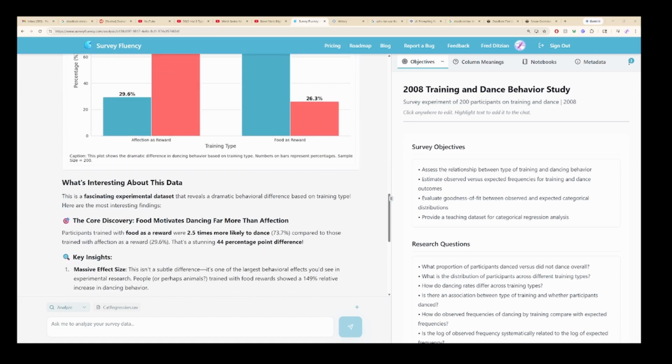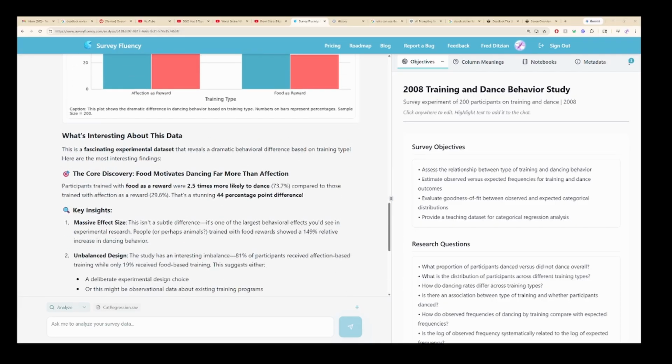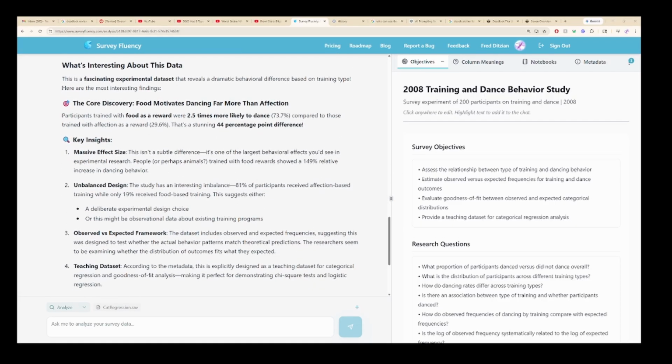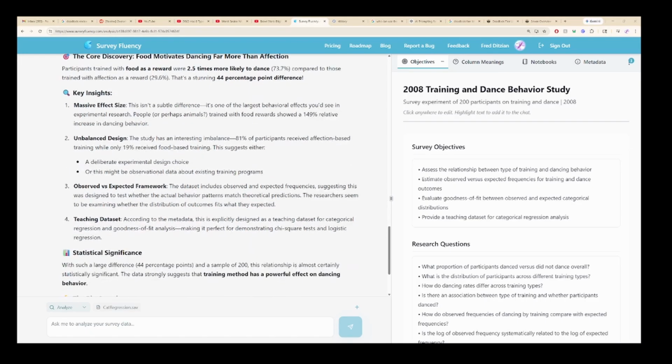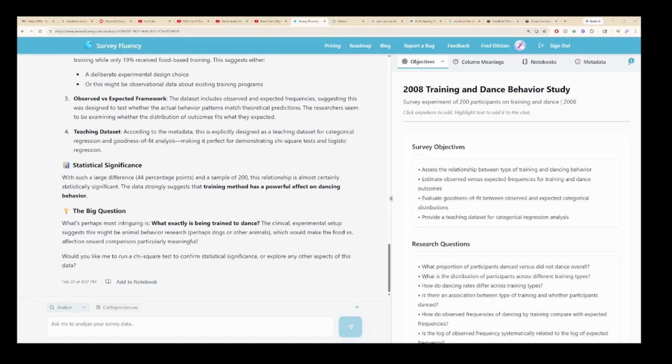And it answers the question I had, which was what was interesting about this data, providing insights on the effect size, where the design could be improved, or what was interesting about the design imbalance, observed versus expected impacts and frequencies, and telling us more about the data set, along with its statistical significance. With the big question just being, what exactly is being trained to dance? This is good, but I think that we can do better.